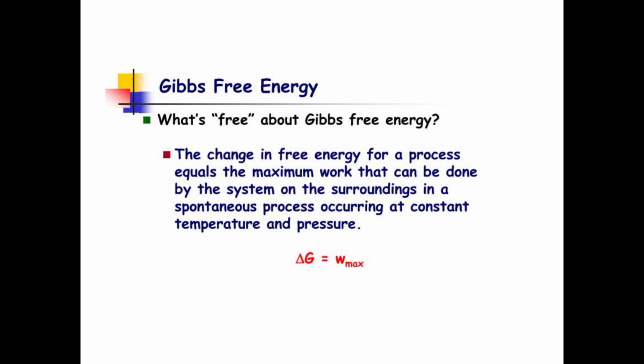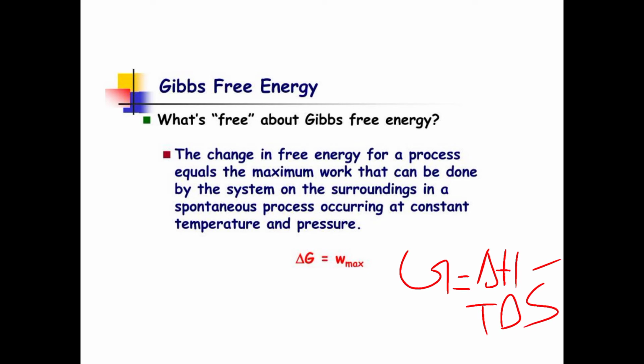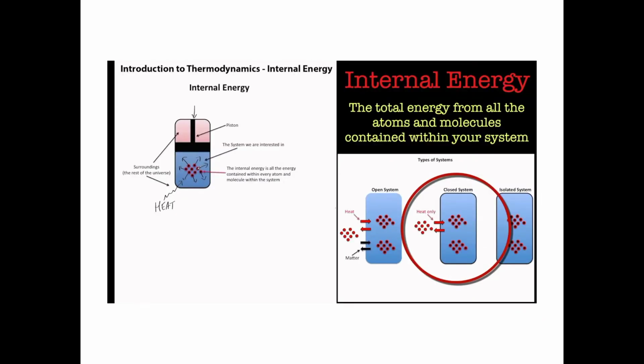Next term is Gibbs free energy. It is the amount of useful work. It's denoted by the letter G. G is equal to delta H minus T delta S. Here H is enthalpy, T is temperature, S is entropy. Another important term is internal energy. It is the total energy from all the atoms and molecules contained within the system. This is the totality of energy of a system.